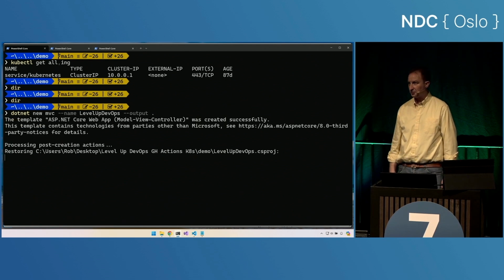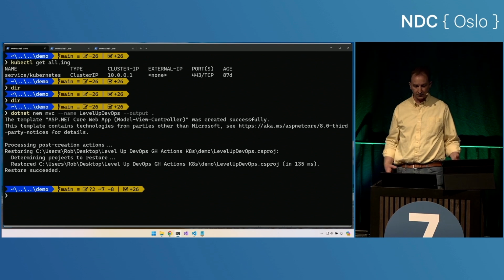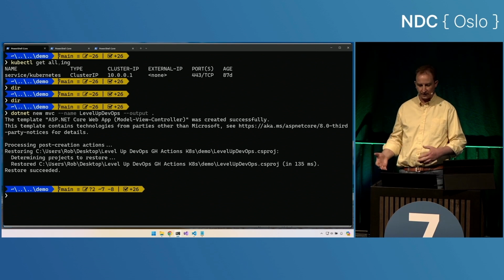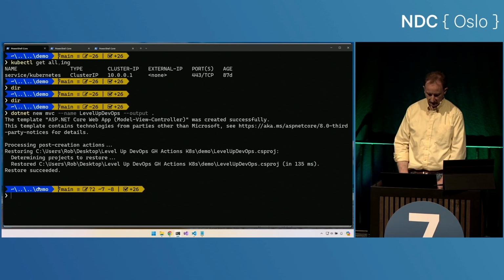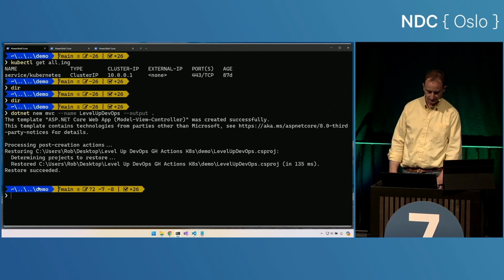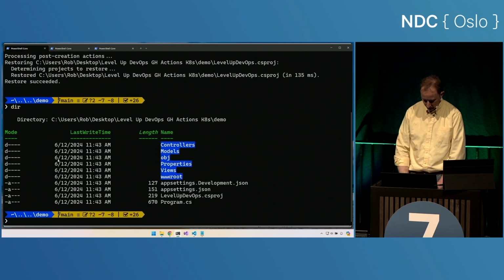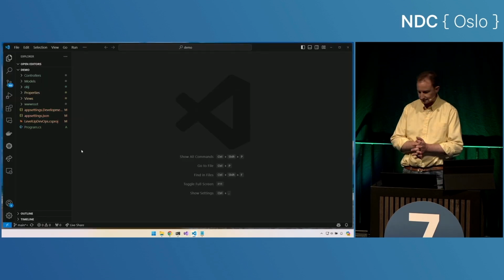Now, both name and output are optional parameters. If I didn't put in those parameters, it would use my folder name and create a new folder inside of it. So I would have a demo folder and a second demo folder inside the demo folder with my site there. But I just scaffolded it right here. So we've got that there. Let's open it up in VS Code, and we'll take a look at it.